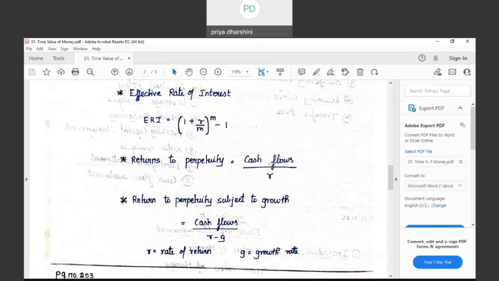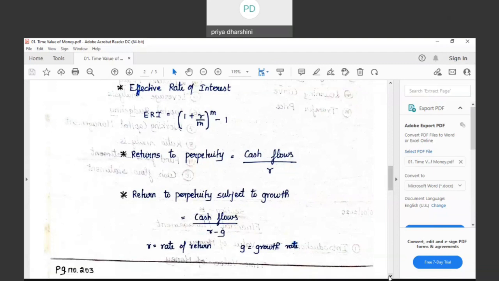These two formulae, as of now, return to perpetuity and return subject to growth, we do not have sums. I will tell you later. Until then, please remember these formulae. Is the concept clear? Shall we move on to sums? That's all with the formulae for this chapter. We will move on to sums.